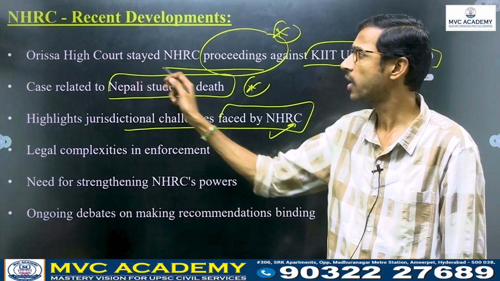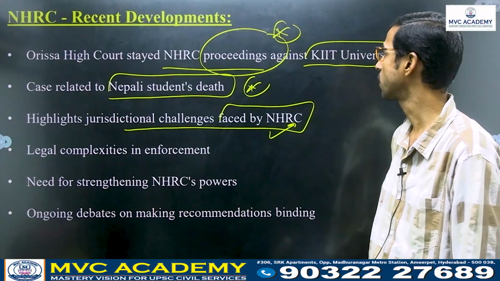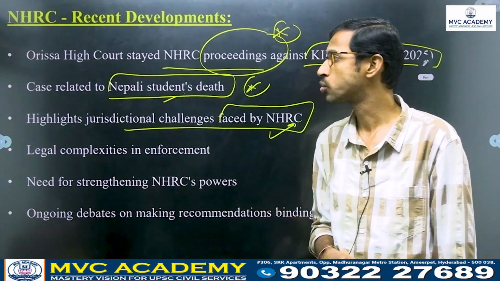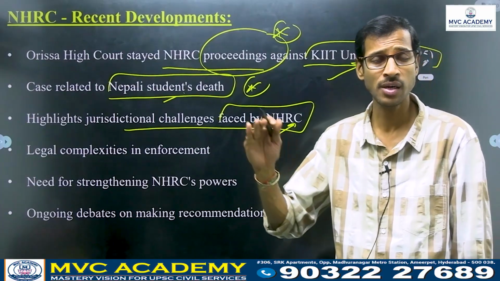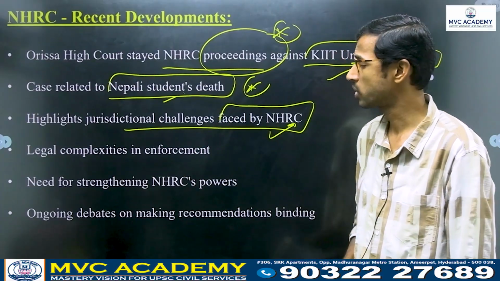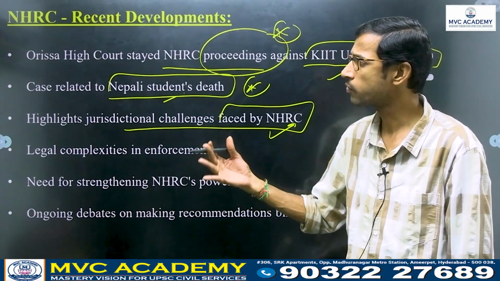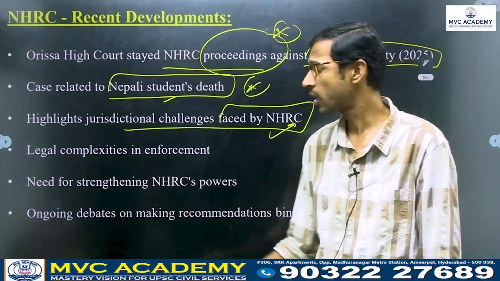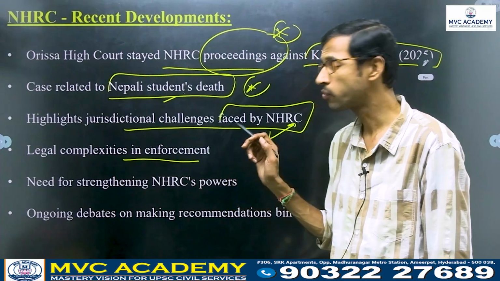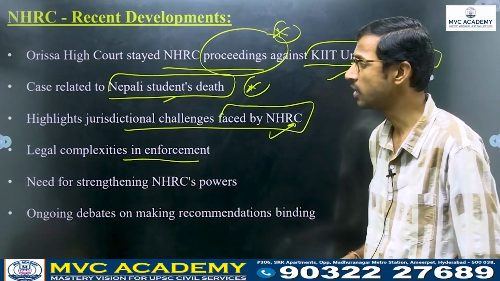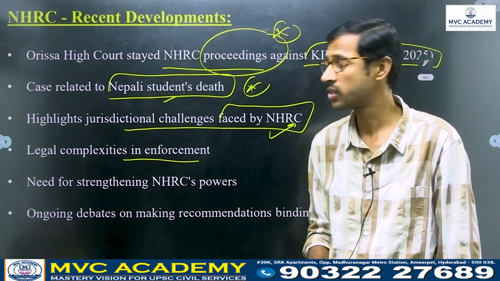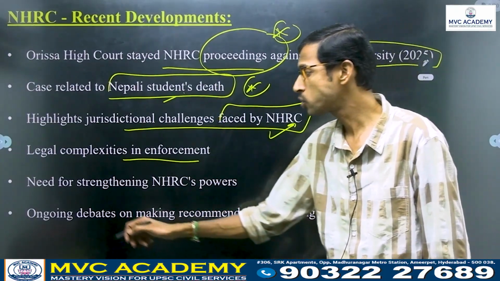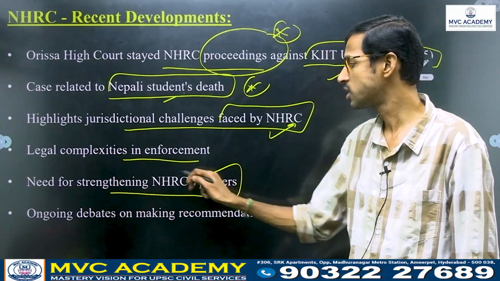Here the Orissa High Court stayed NHRC proceedings against this university because of the Nepalese student's death. It is a sort of limited powers situation. That is the main challenge. Legal complexities in enforcement are also very important here. There are many legal complexities in the enforcement of the NHRC's powers, and also a need for strengthening them.